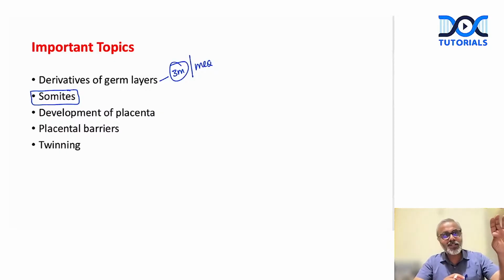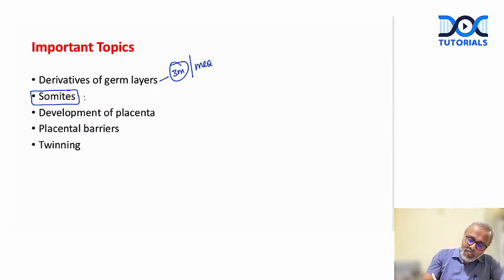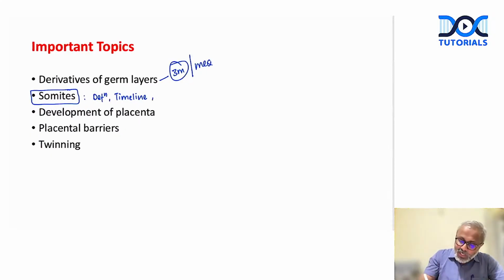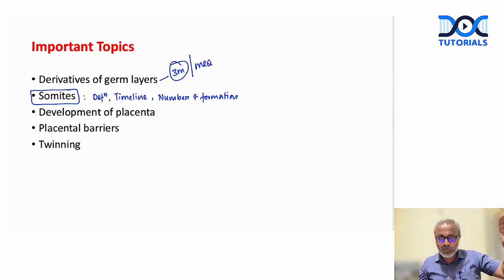Definition of somites. Somites are segmented structures which come from paraxial mesoderm. Now, if somites are asked, how do we describe it? Okay, again, try to define what are somites, then try to describe when exactly the somites are formed. Okay, then talk about the numbers and formation. So when exactly the first pair of somites appear, how 4 pairs of somites get added every day until we have 44 pair of somites by the end of 30th day.